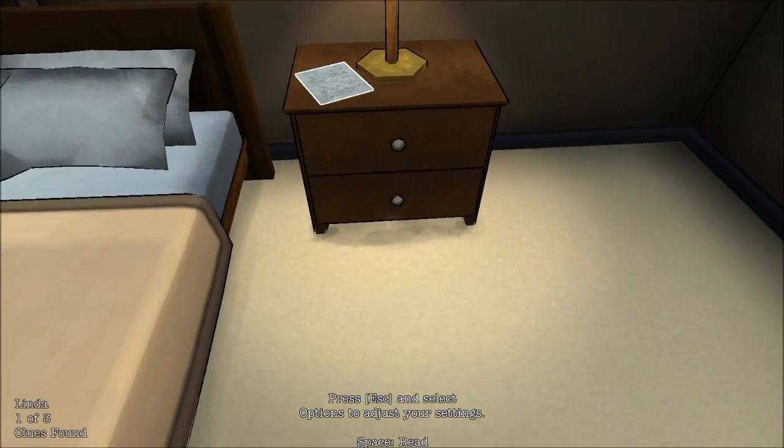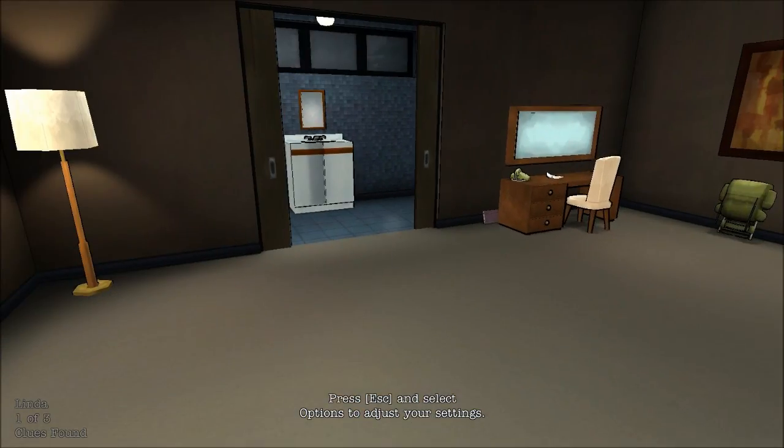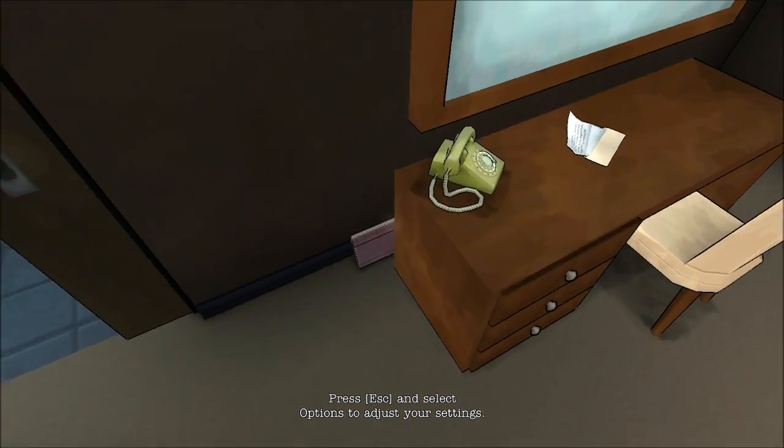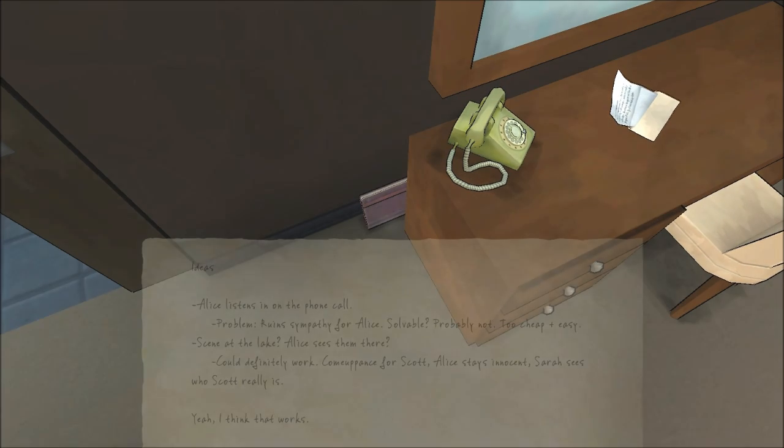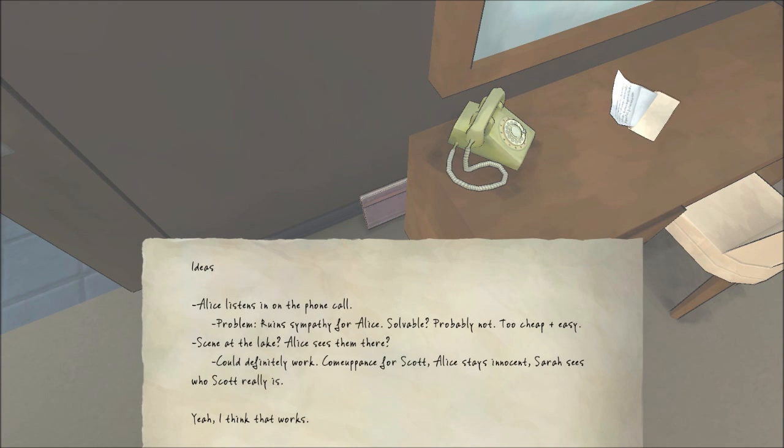So I guess things are going well here, except Dan isn't dealing with Tommy in a good way. Ideas: Alice listens in on the phone calls. Problem: it ruins sympathy for Alice. Solvable? Probably not. Too cheap and easy. Seeing the lake: Alice sees them there. Could definitely work. Comeuppance for Scott. Alice stays innocent. Sarah sees who Scott really is. Yeah, I think that works. So that's an idea.